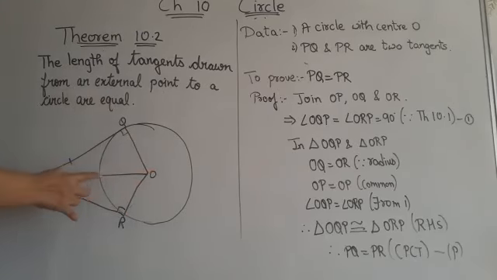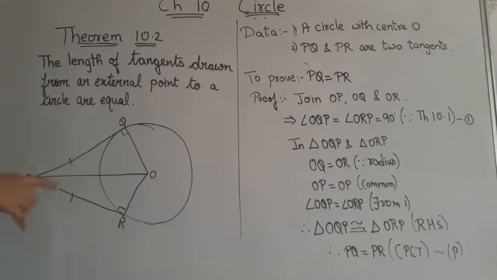So OP is the hypotenuse. Similarly for triangle OPR, R is 90 degree, so OP is the hypotenuse. So here you can see children, common hypotenuse. Hypotenuse is common. First we have seen that it is a right angle. Second we have seen that the hypotenuse is the same.